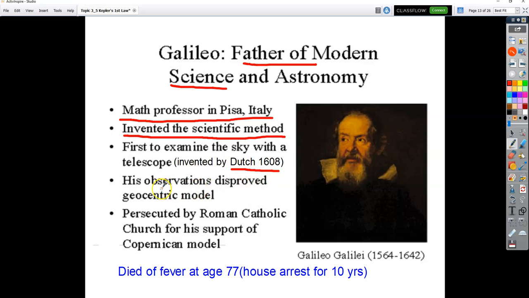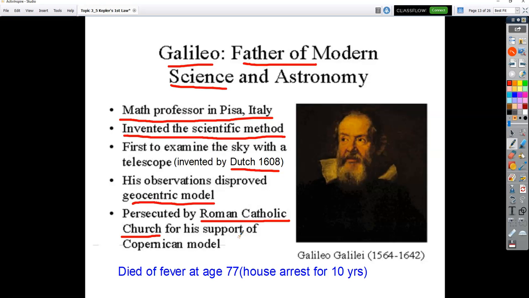He also believed in the heliocentric, so his observations disproved the geocentric. The only difference between him and Copernicus, Copernicus really wasn't that outspoken. Galileo was very outspoken, and he went against the Roman Catholic Church. Even when they told him to keep quiet and don't go out there telling people that the sun is in the center. Again, the Catholic Church wanted people to believe the earth was in the middle. But he went against the Pope. He went against the Catholic Church, and he went out and said, hey, I'm going to let everybody know. I'm going to make it public that the earth is not the middle. We are not in the center. It's the sun in the middle.